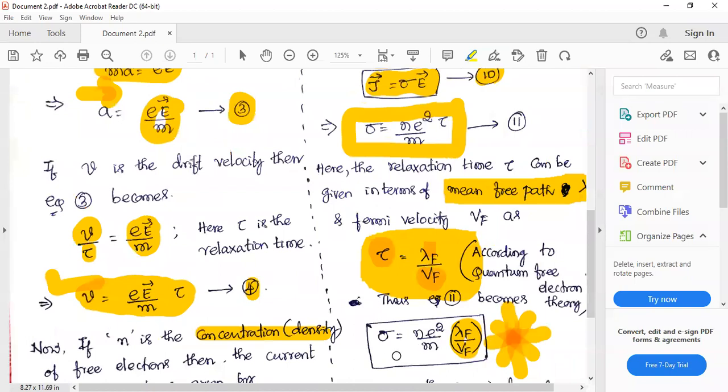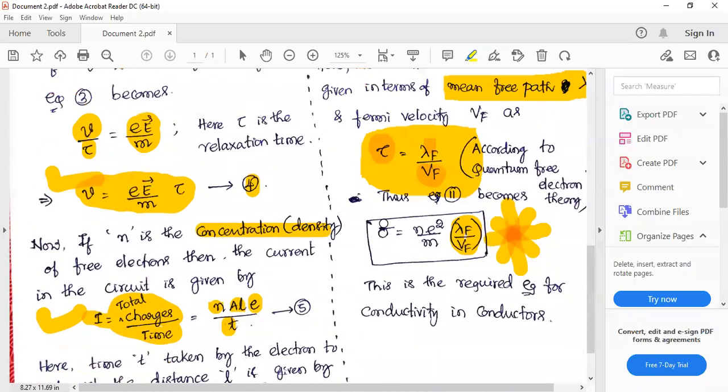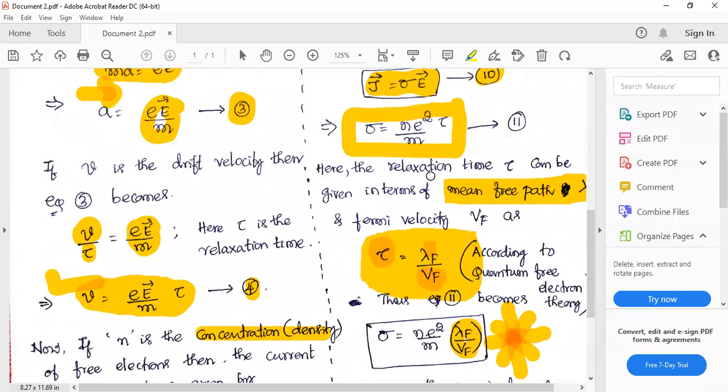Sigma is equal to Ne square m by lambda f into Vf. Okay, now this will solve the problem or demerits of classical free electron theory. I will just explain it and wind up this class. Please bear with me. This expression, just remember this equation: Ne square m into lambda f by Vf. In classical free electron theory, sigma is also like this only, right?